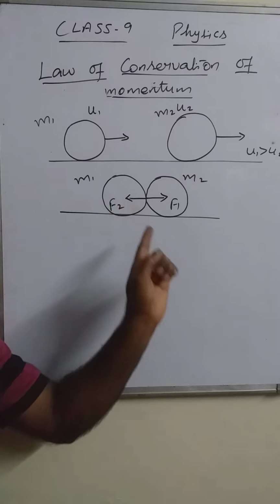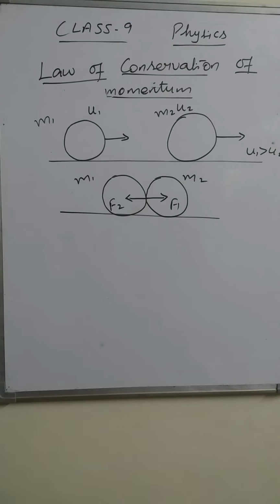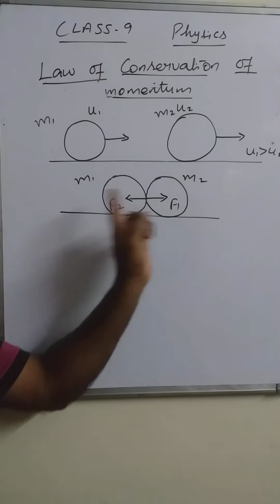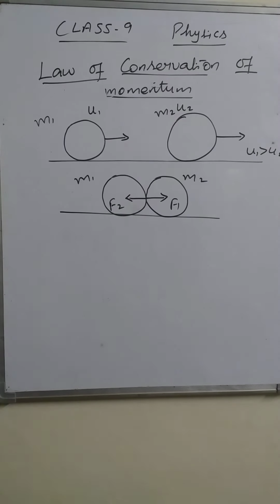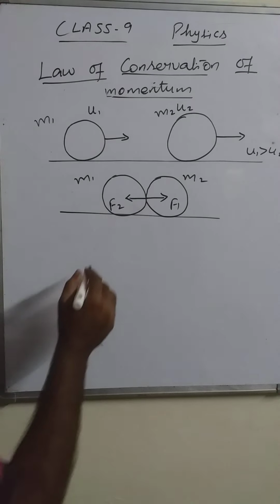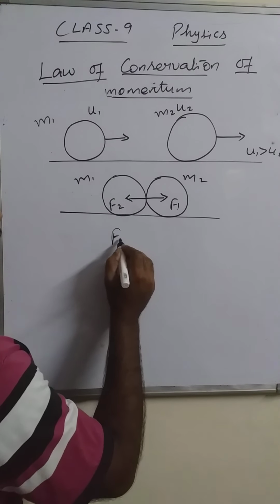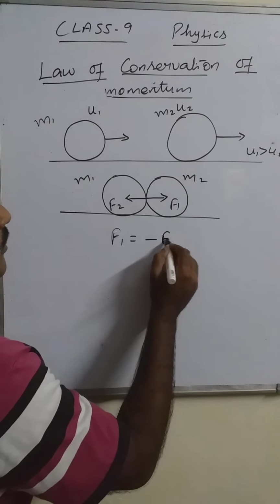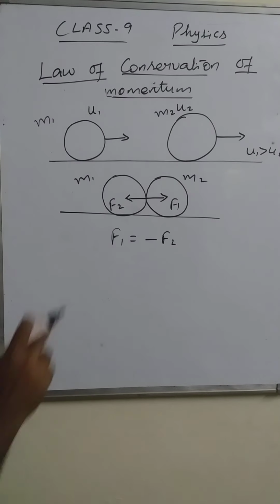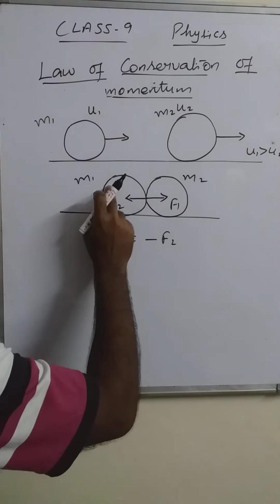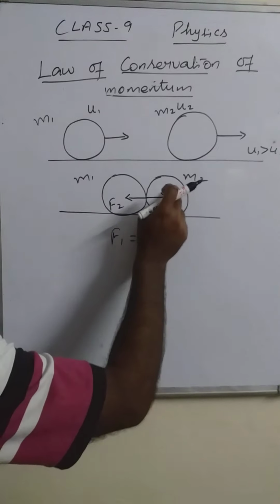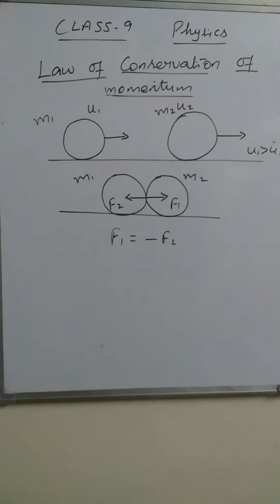Now, according to Newton's third law of motion, while they are colliding with each other, these two forces are equal and opposite to each other. So F1 equals minus F2. F1 is the force applied by m1 on m2, F2 is the force applied by m2 on m1.